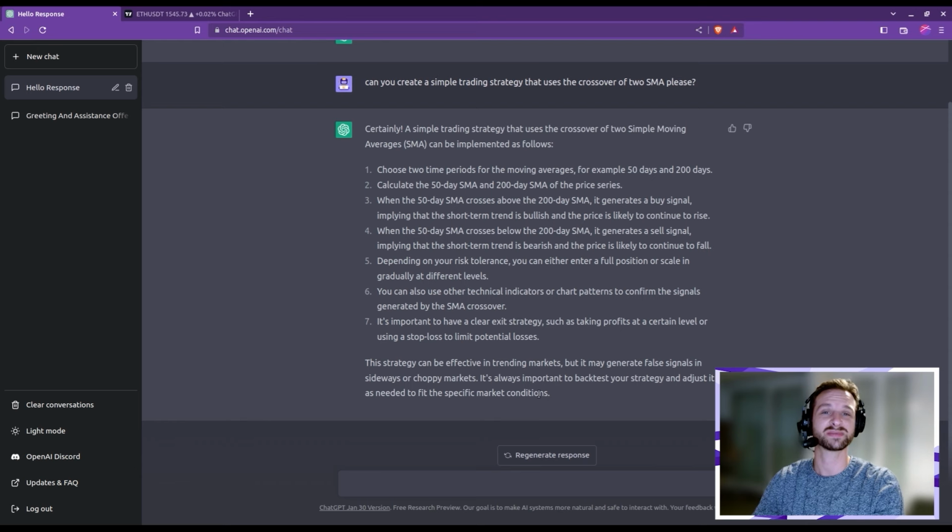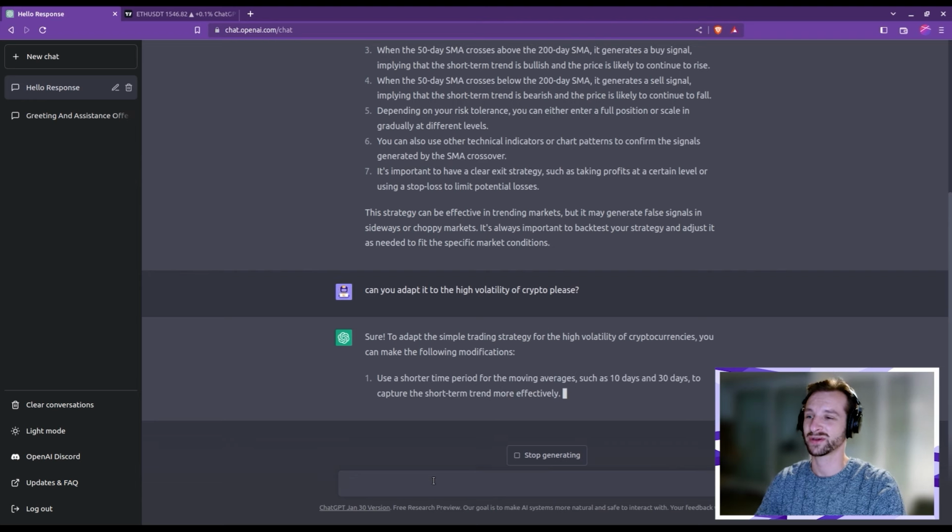Okay, cool. This is basically trading 101. I do see though that this will not fit my target. I want to trade some cryptos, and typically such large values of the averaging of the moving averages don't fit the high volatility of cryptos. You generally should aim for smaller ones. So I think I should just tell him that. Can you adapt it to the high volatility of crypto?